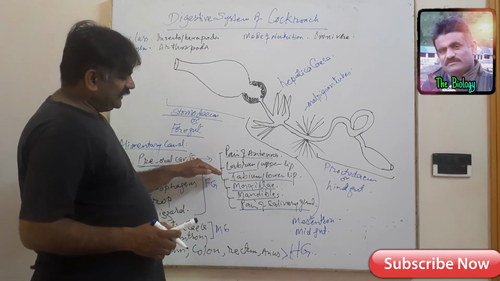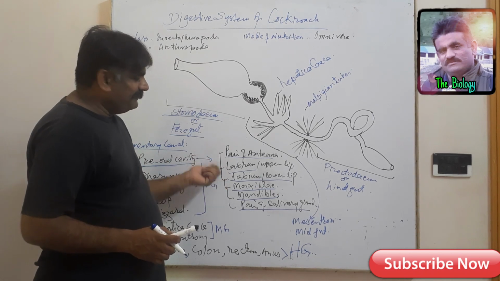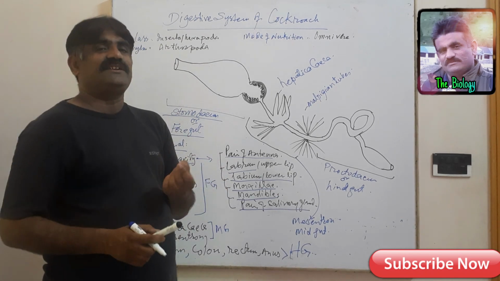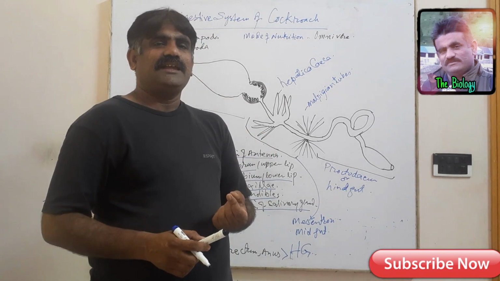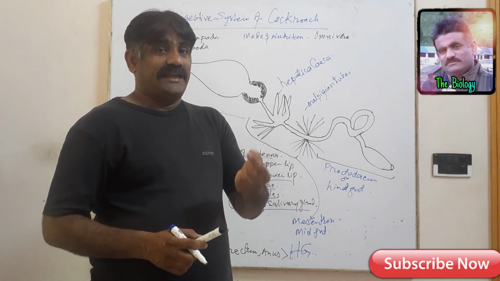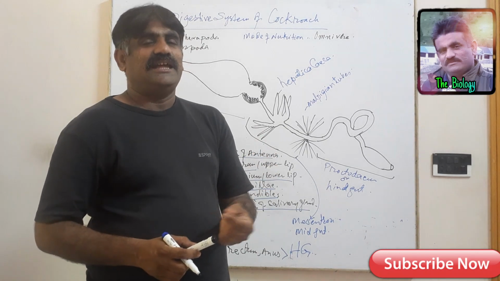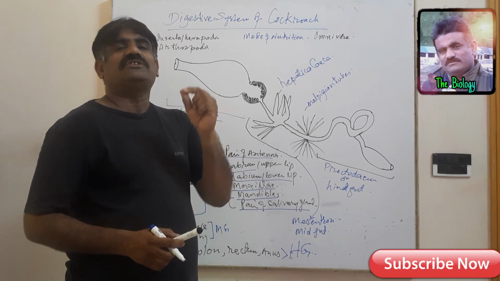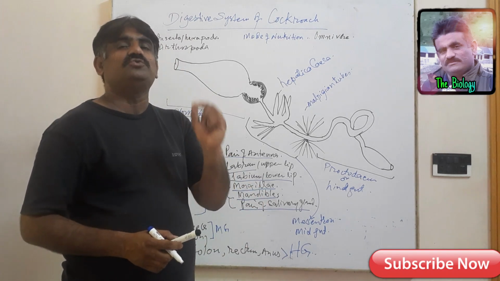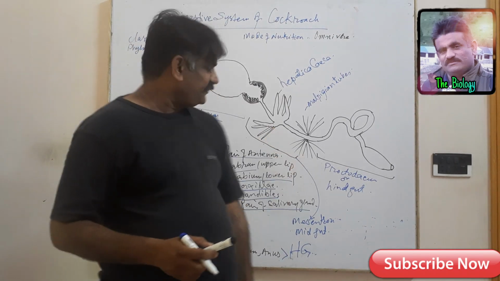So, if we see that these mouth parts help in feeding, suppose the maxilla's function is to pick up the food particles, and they also help to bring these food particles to the mandibles, and these mandibles help to grind the food, to chew the food, or you may say they are used for mastication.